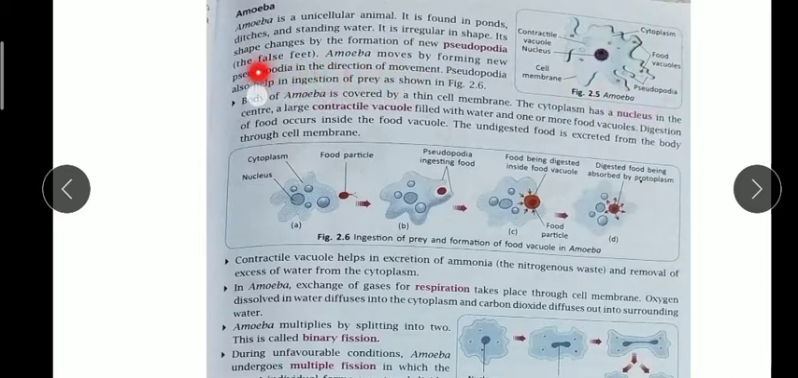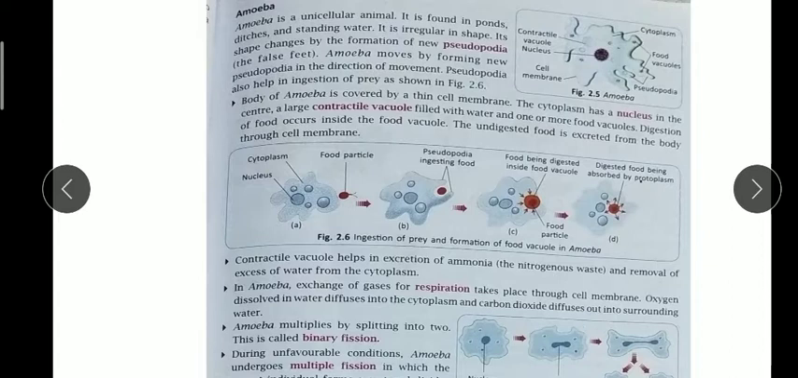Amoeba can change shape by the formation of new pseudopodia, and these pseudopodia help amoeba in movement also. You can underline this line: amoeba moves by forming new pseudopodia in the direction of movement. So wherever they want to go, they change the shape of the pseudopodia or false feet, and they can move forward. Pseudopodia also help in ingestion of prey.